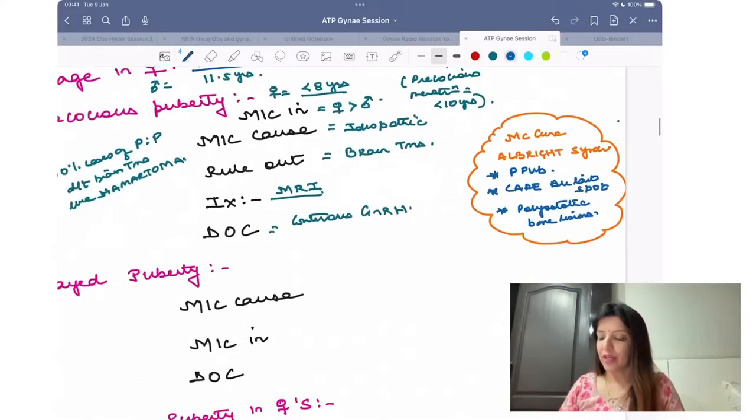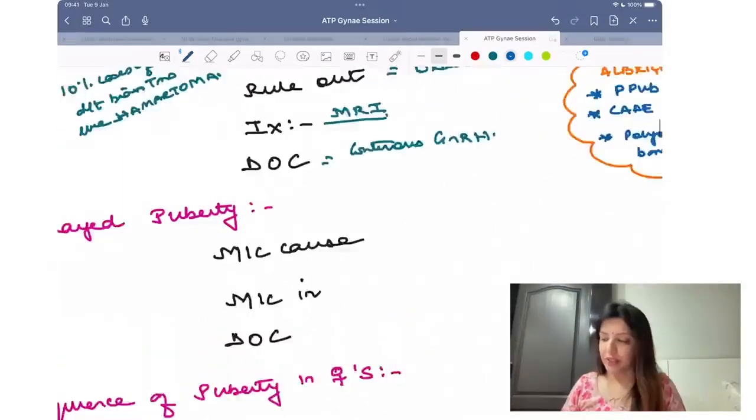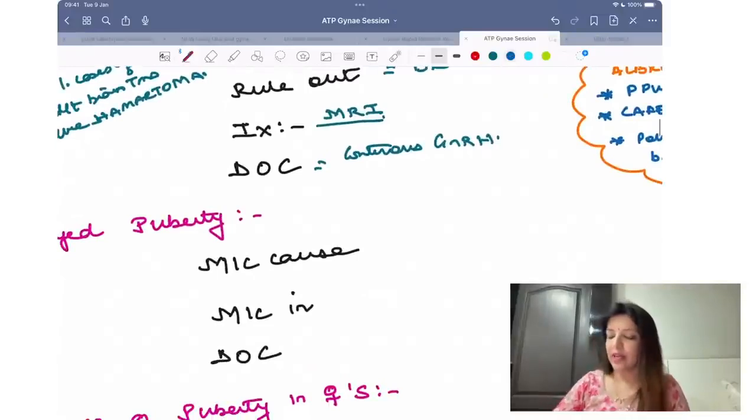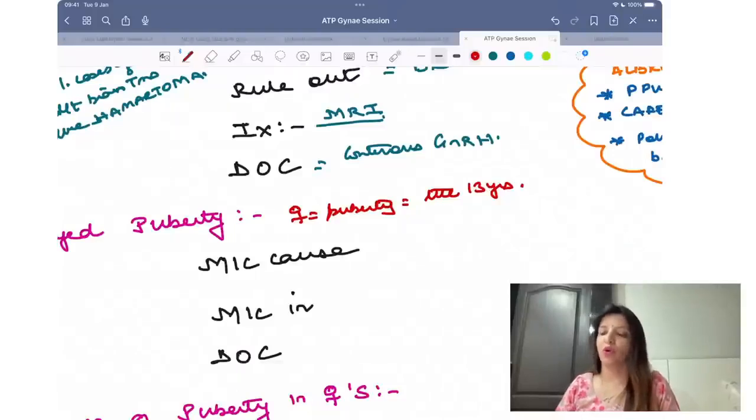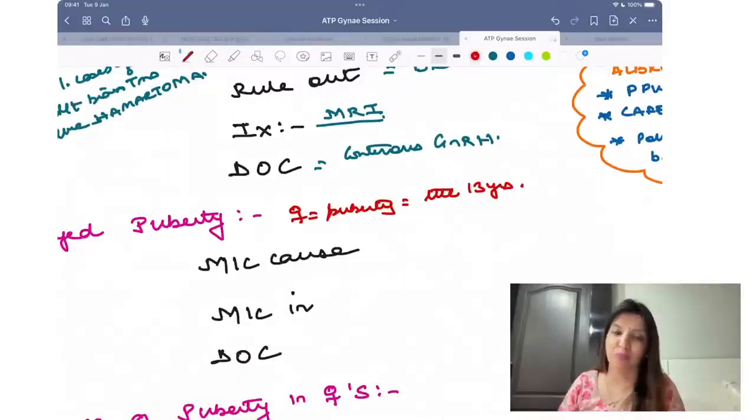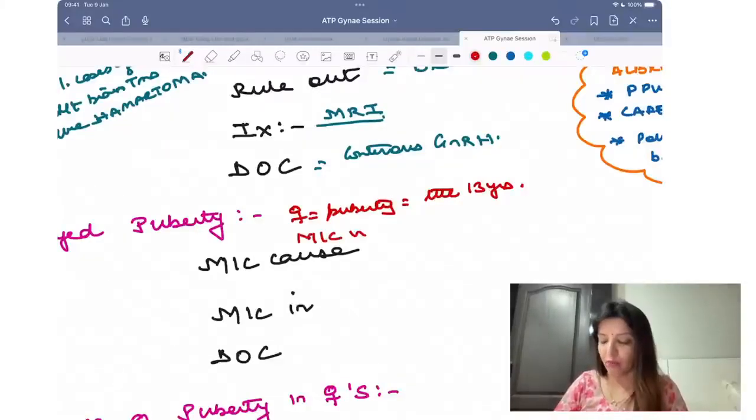Yes? Then, coming to delayed puberty. Delayed puberty, if in females puberty has not happened till 13 years. You call it polyostotic fibrous dysplasia. Perfect, perfect Prachi, perfect Suruchi. Right. What is the most common cause? Please remember, delayed puberty is more common in boys than in girls.